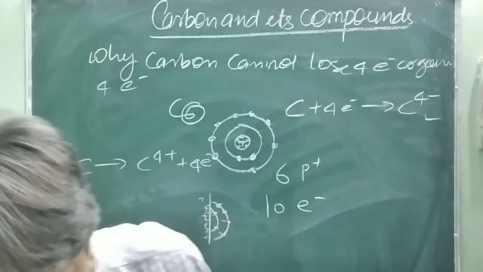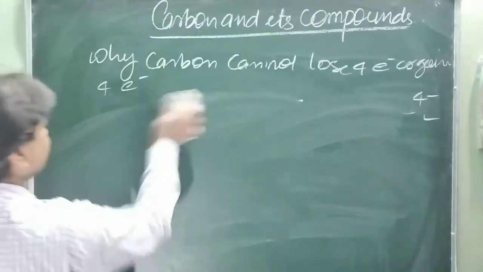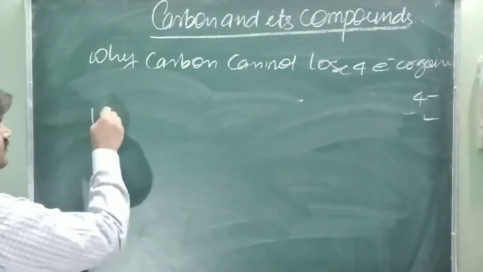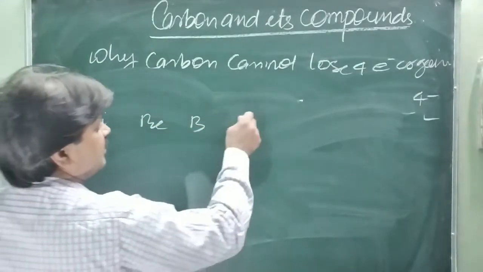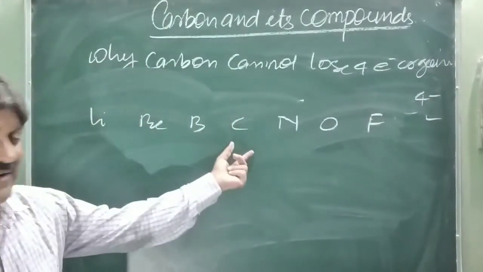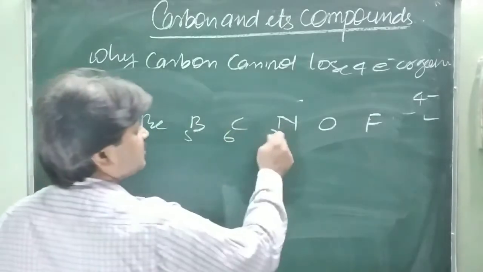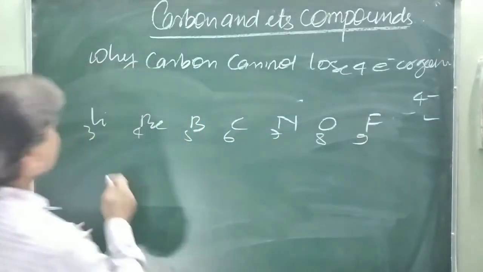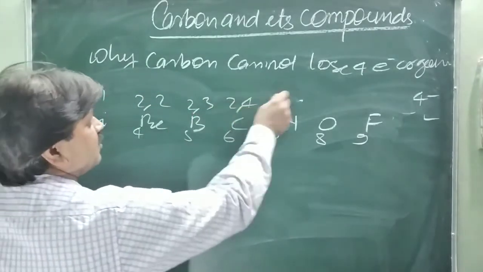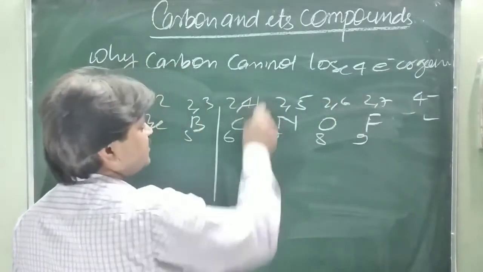Another thing I would like to clarify is the arrangement of electrons as we go across the periodic table. Just like you know, this is lithium, beryllium, boron, carbon, nitrogen, oxygen and fluorine. You will see why carbon cannot lose or gain electrons. The atomic numbers are 3, 4, 5, 6, 7, 8 and 9, and their electronic configurations are 2,1; 2,2; 2,3; 2,4; 2,5; 2,6 and 2,7. So we are discussing carbon.